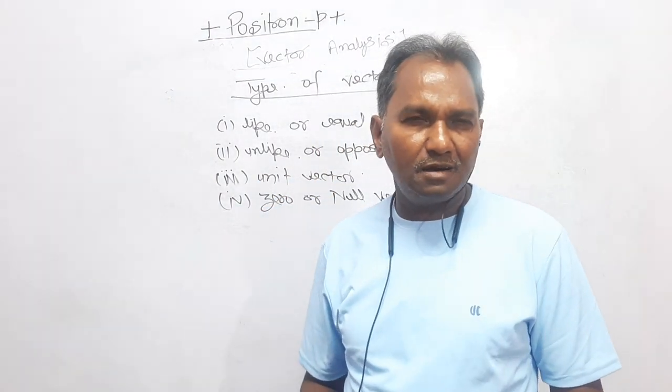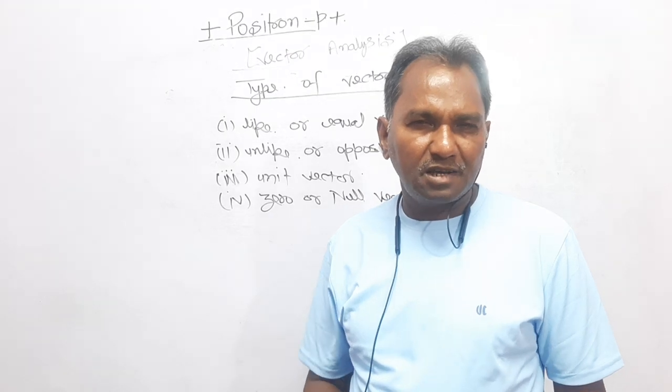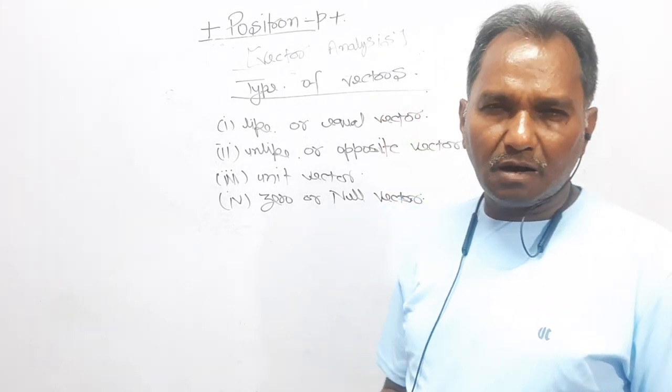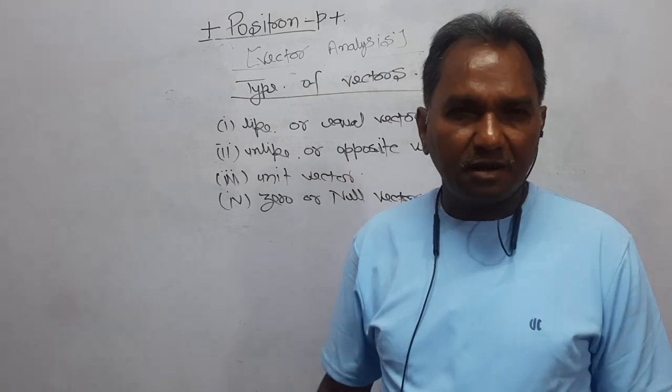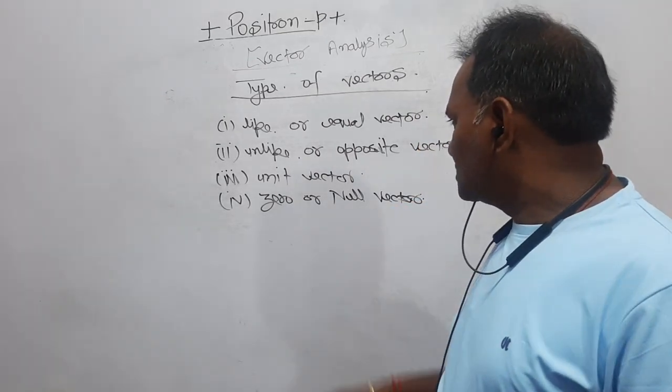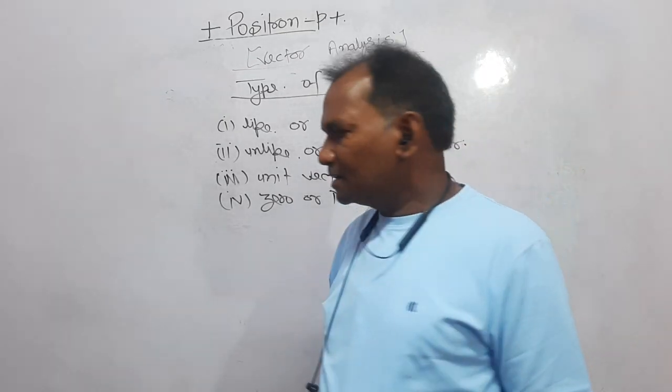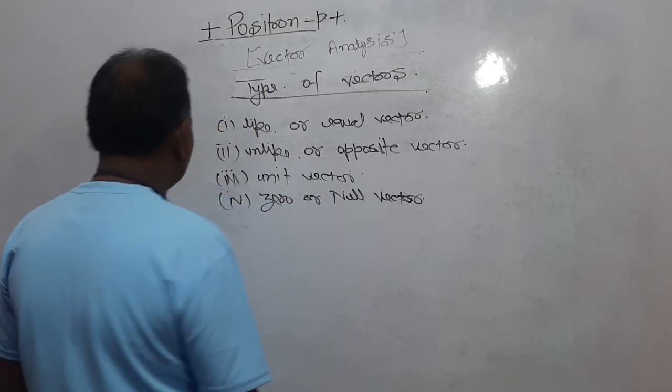There are four divisions of the vector. First one is a like or equal vector. Second one is an unlike or opposite vector. Third one is a unit vector. And fourth one is a zero or null vector. Right? Let's discuss one by one.